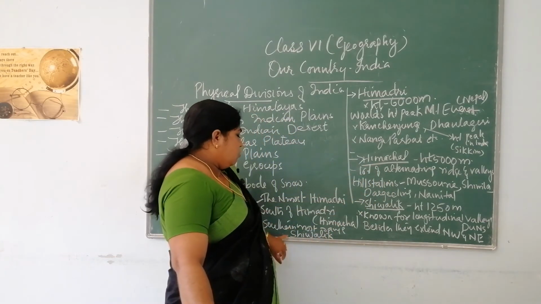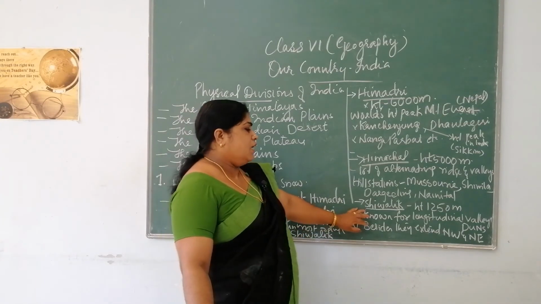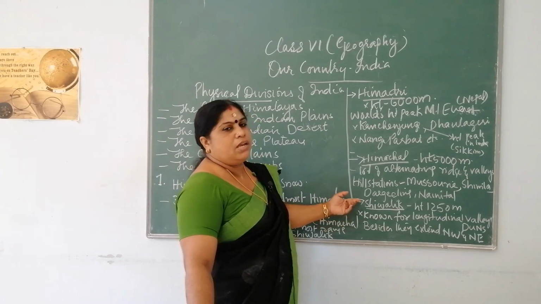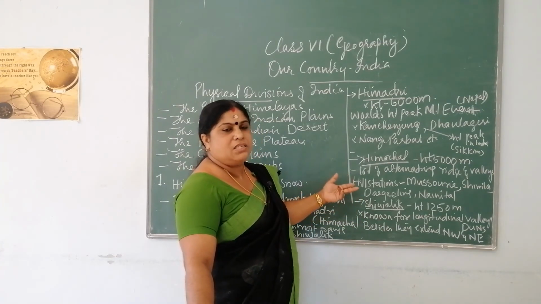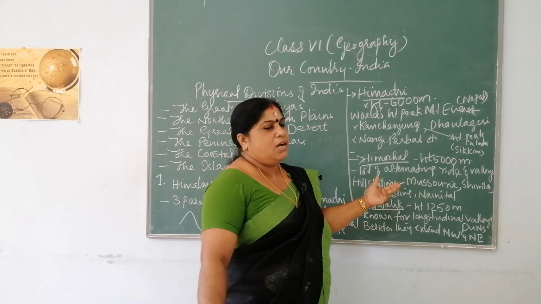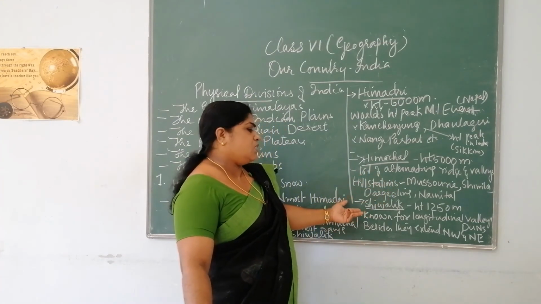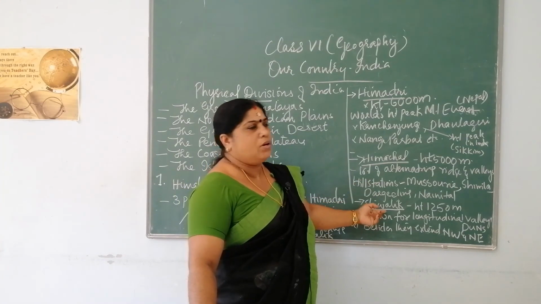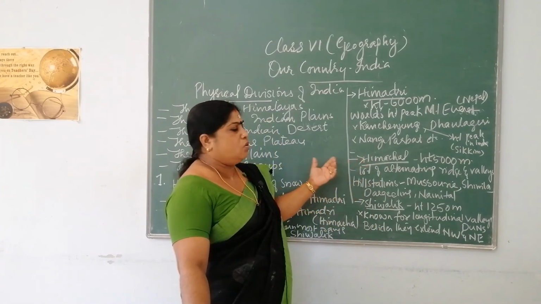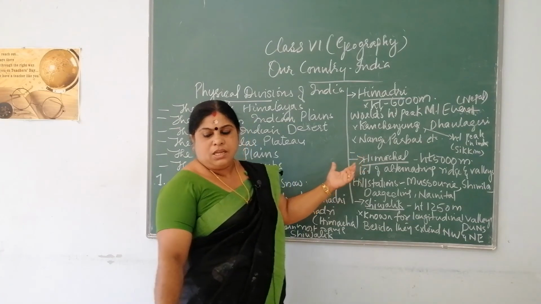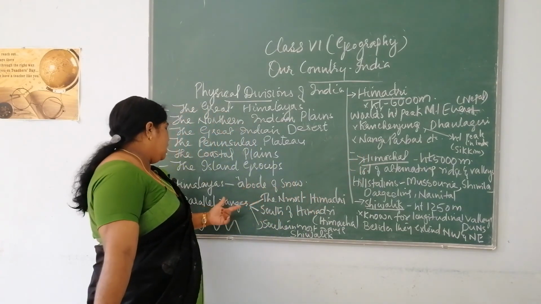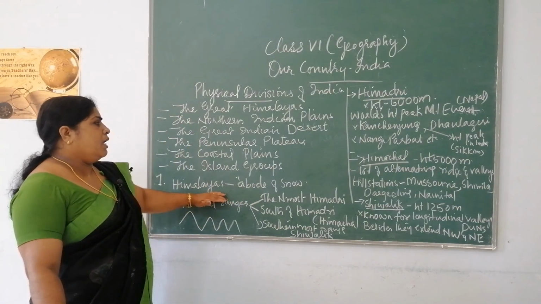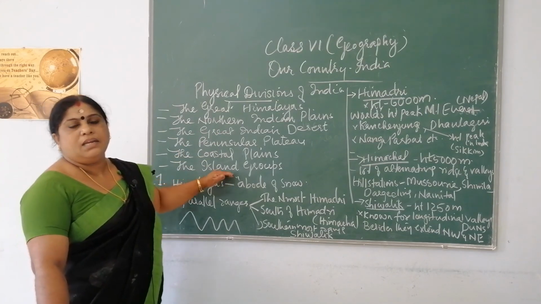Now the last one, to the southernmost range, is the Shivaliks. Its height is around 1,250 meters, and you can see a number of longitudinal valleys here, which you call dunes. Dehradun, which you have often heard, is one such dune situated in the Shivaliks. And beside these, the mountain ranges extend towards the northwest and towards the northeastern direction. So this is related to the first physical division of India, the Himalayas. The remaining ones you will be learning in the next class.